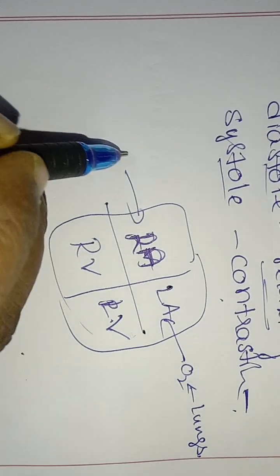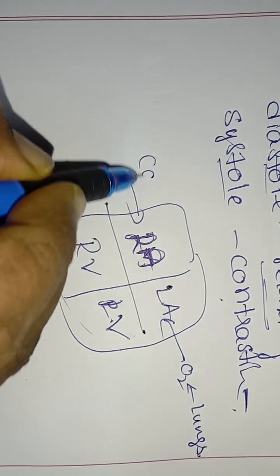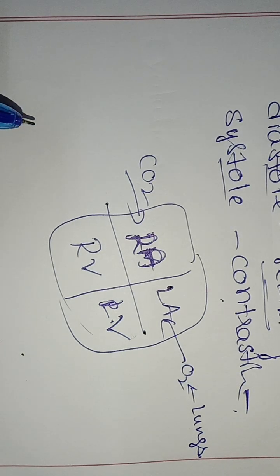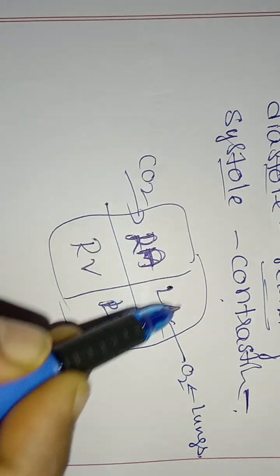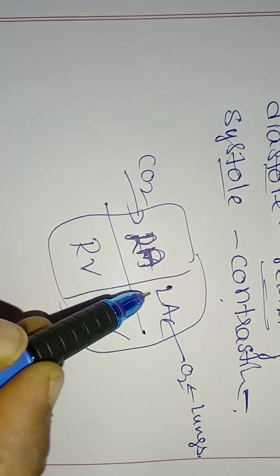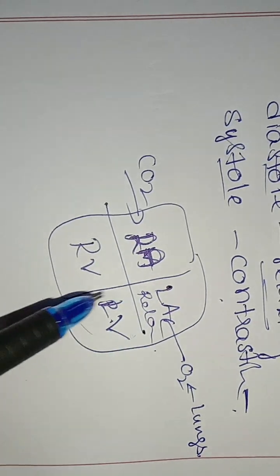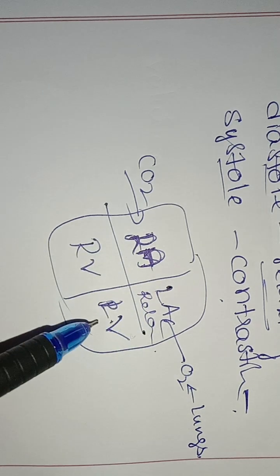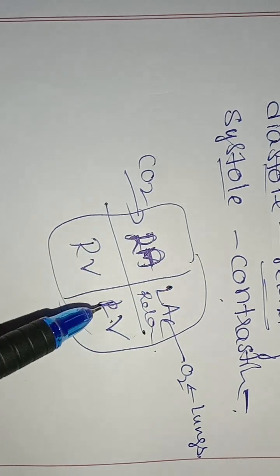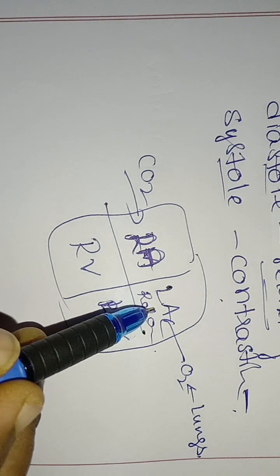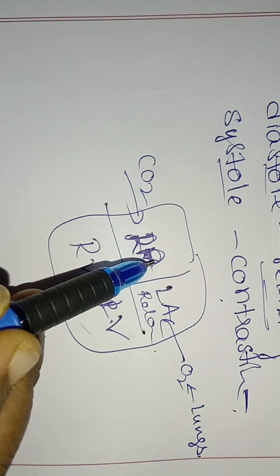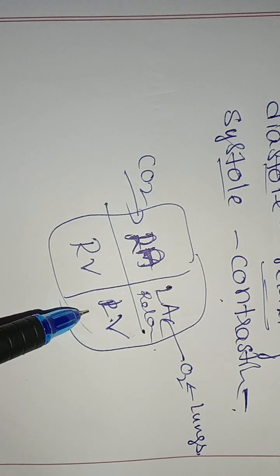Next, from the body parts it is getting deoxygenated blood. Whenever these auricles are getting blood, this position is called relaxing, right? Next, after the relaxing stage, from the auricles blood comes into the ventricles, right?